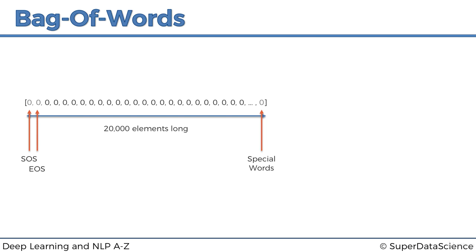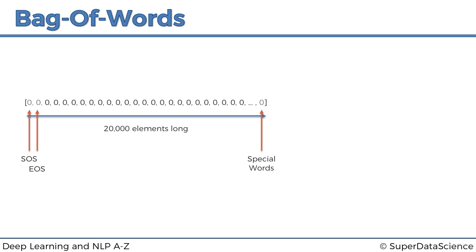And that's for those words that you're wondering about. I can hear your brain churning right now. What about those other 150,000 words that we didn't take into account? What if they come up? Well, if they come up, we're going to just associate them with this last element. We could just throw them all in there. Any kind of words that we cannot recognize in the 20,000, we're going to throw into that last element.